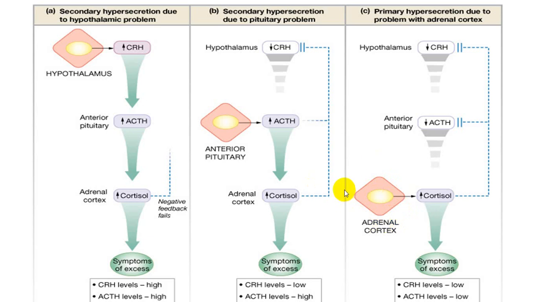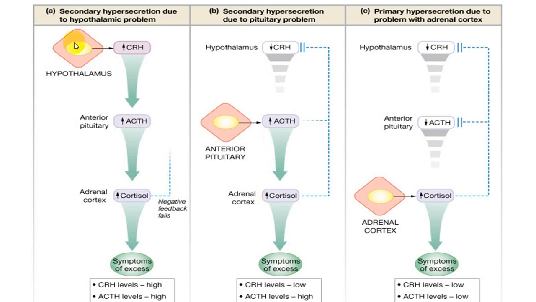If ACTH is producing a secondary effect on the adrenal cortex, that is because of increased production of ACTH, and because of increased production of ACTH, it has increased action on the adrenal cortex, that we call secondary.